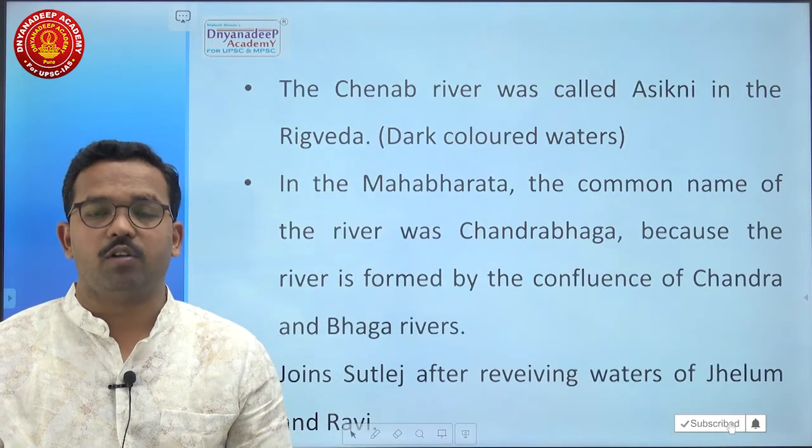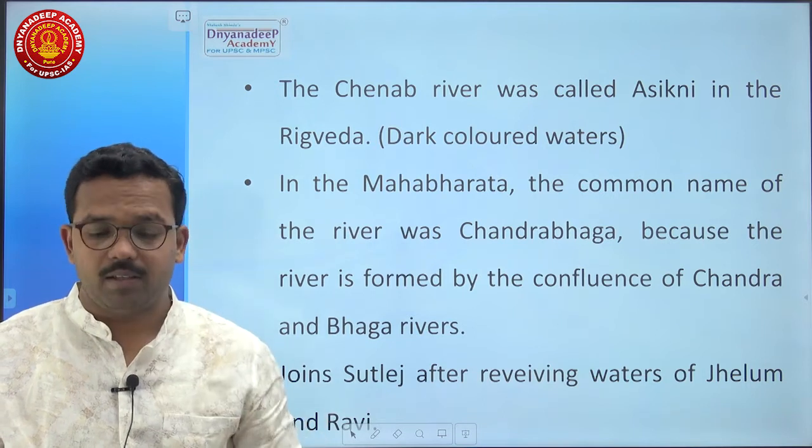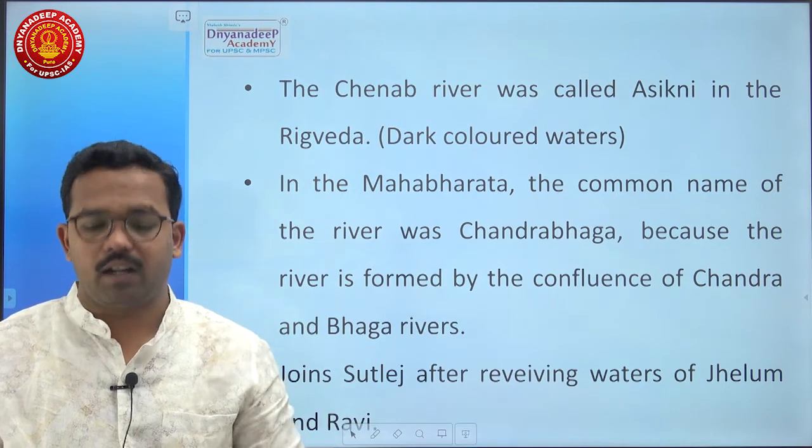The Chenab river was also called Asikni in the Rigveda. What is the meaning of Asikni? It means dark colored waters. Remember, the meaning of Asikni is dark colored water.